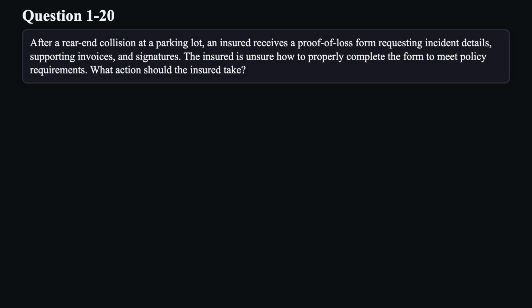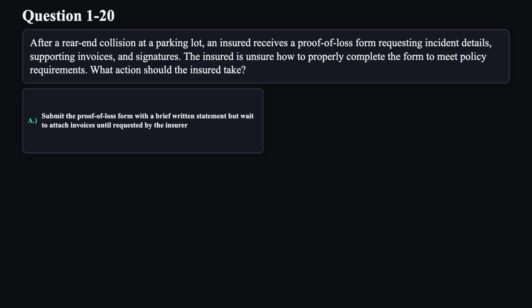Question 20. After a rear-end collision at a parking lot, an insured receives a proof of loss form requesting incident details, supporting invoices, and signatures. The insured is unsure how to properly complete the form to meet policy requirements. What action should the insured take?